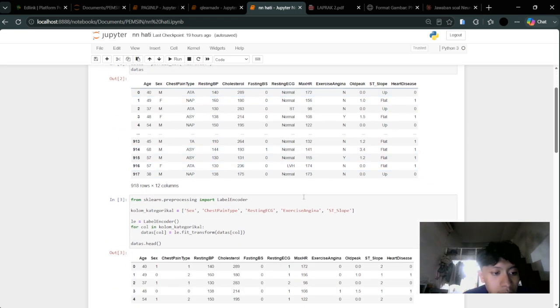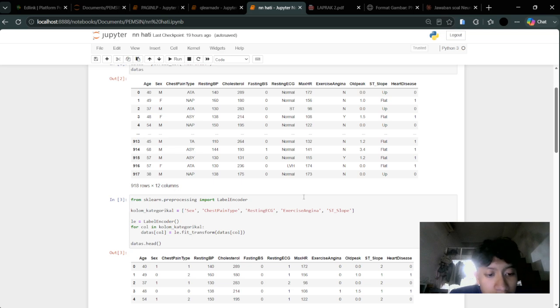Moving on to encoding categorical columns. Since a neural network can only process numerical input, as with the machine learning methods before, we need to convert 5 categorical columns like sex, chest pain type, resting ECG, and the others into numeric form.